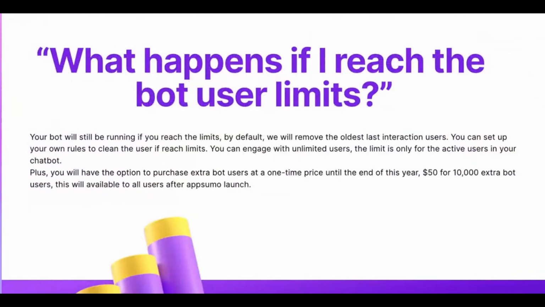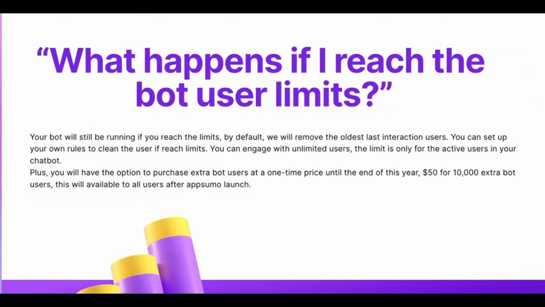And let me go to the frequently asked questions. Okay, the first one, the most asked question is, what happens if I reach the bot user limits? Why did we change that bot user limit to active bot users? So the design of that is different.